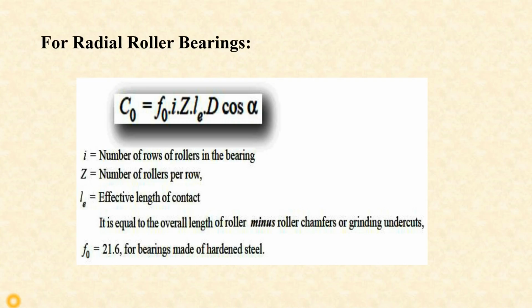Again, for the radial roller bearing, if we need the value of static load carrying capacity, that is C naught, we have to see the table 16.9a and b, depending on which type of bearing we are designing. But we are not using this formula at all because we don't have the values of some of these parameters. So to get the exact value of the load carrying capacity, see the table in the design data handbook and take the value.